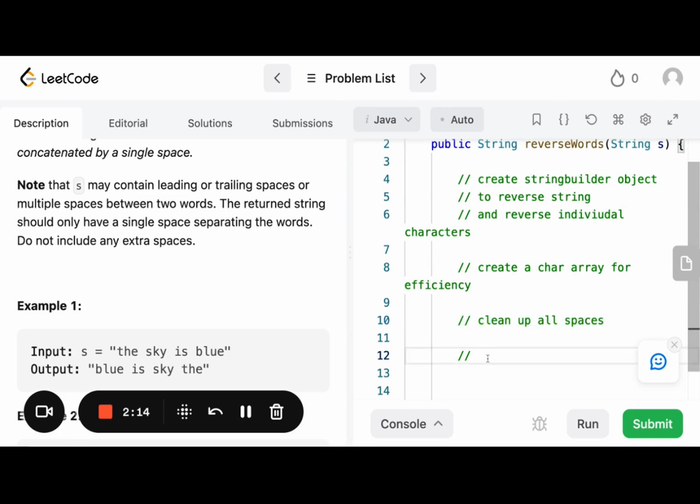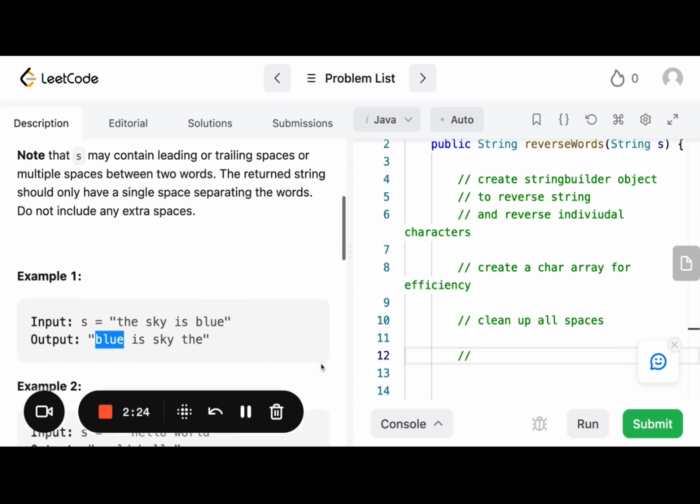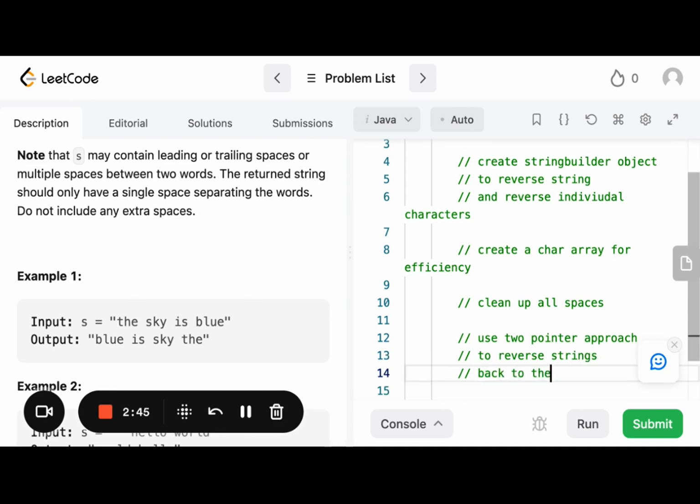And now once that's done, we can assume that we have a nice clean string. And now we want to start reversing those individual words back to their correct ordering, because you can assume after this step, the entire string is reversed. So you have EULB, SI, so on and so forth. And we don't want that because we know that the individual words should be in their correct order. So we're going to say use two-pointer approach to reverse strings back to their correct ordering.